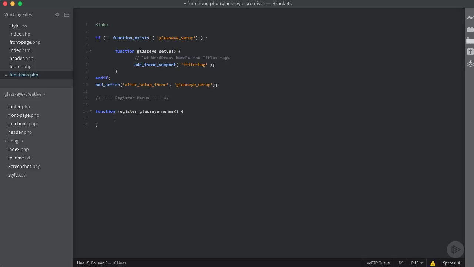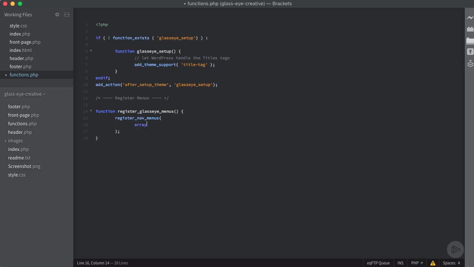And inside of here, we're going to use a special WordPress function called register nav menus. So that's just register_nav_menus. And what this does is it allows us to pass an array of different menus that we want WordPress to register. And this will allow us to create these menus in our dashboard. So we're going to come in here to our register menus, which I want to add my semicolon here just so I don't forget it.